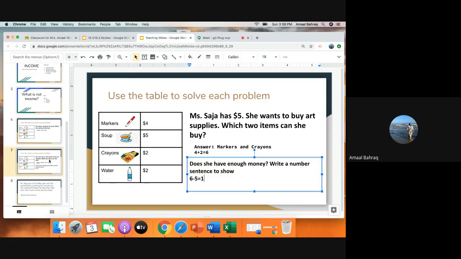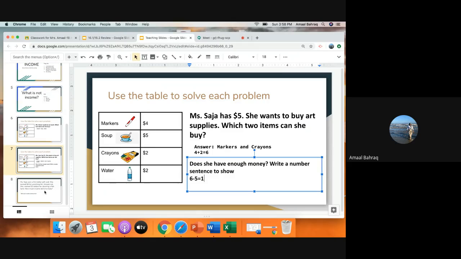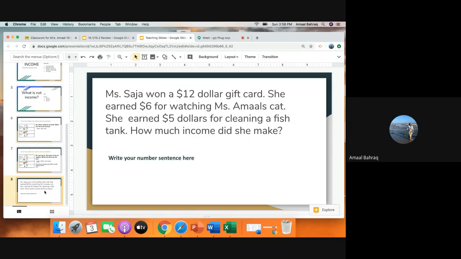Now, let's go to the last one right here. You're going to see something that looks like these. These are word problems. Miss Sedja won a $12 gift card. She earned $6 for watching Miss Aman's cat. She earned $5 for cleaning a fish tank. How much income did she make?